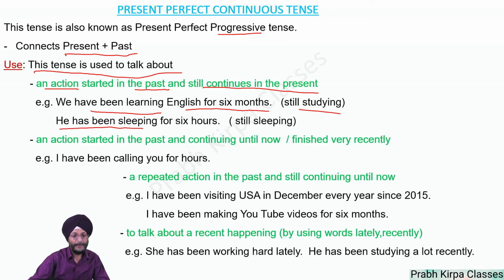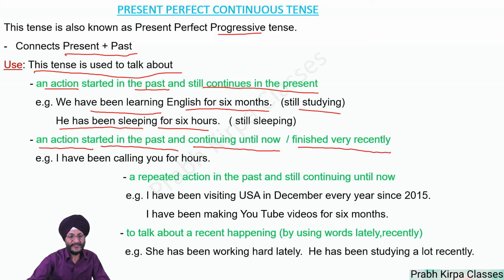He has been sleeping for 6 hours. That is, he is still sleeping. He has not awakened yet. This sentence is also used in respect of an action that started in the past and is continuing until now or finished very recently.